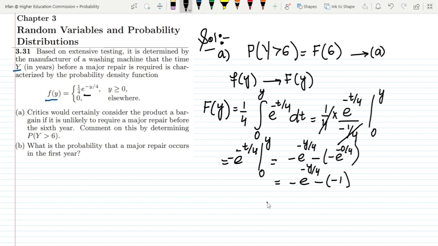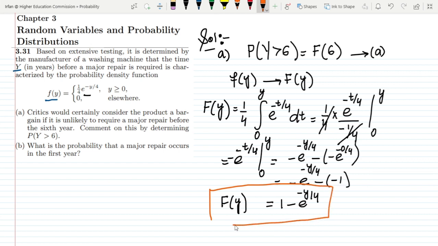Rearranging it, this minus will be plus, so I will get 1 minus exponential of minus y over 4, and that is the CDF of the required function.